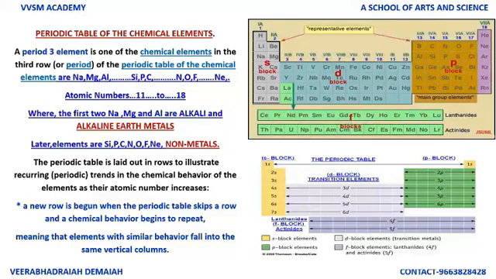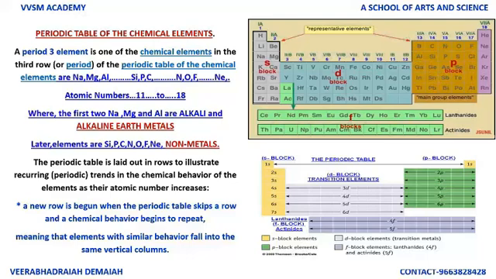That is from atomic numbers 11 to 18, where the first two, sodium and magnesium, are alkali and alkaline earth metals. Later elements, silicon, phosphorus, sulfur, chlorine, and argon, are all non-metals. The last gas, argon, is an inert gas which belongs to the zero group of the periodic table.